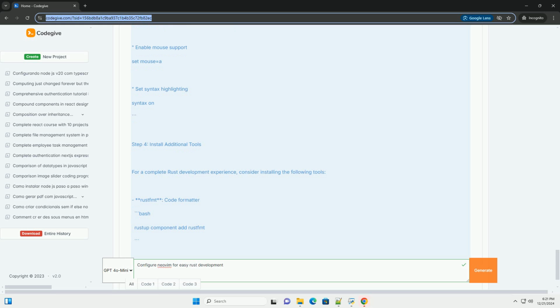This setup can significantly enhance your coding experience in Rust. Enjoy coding.